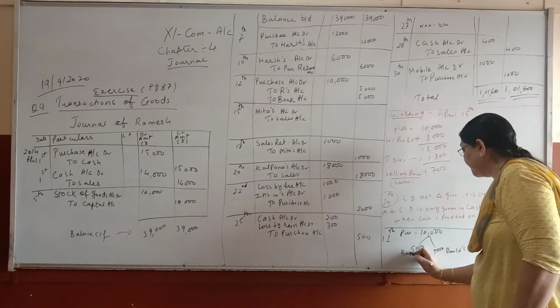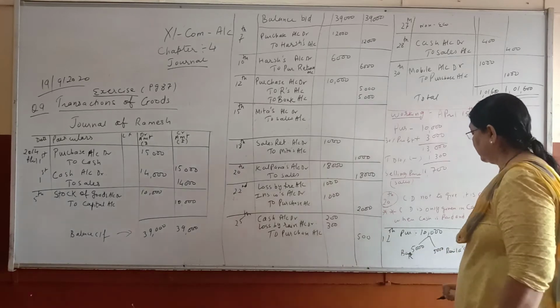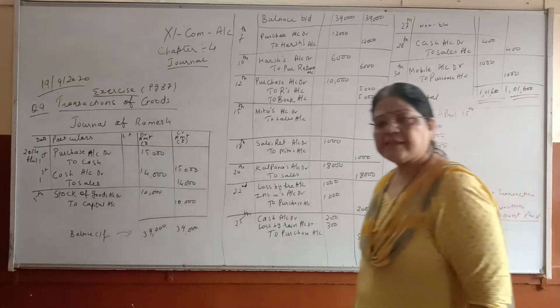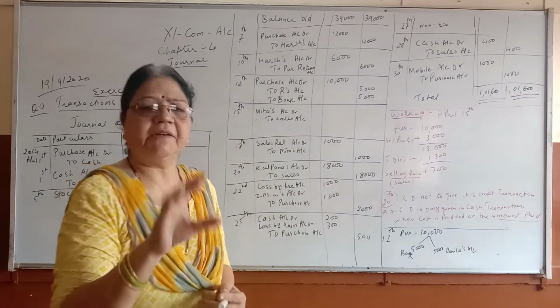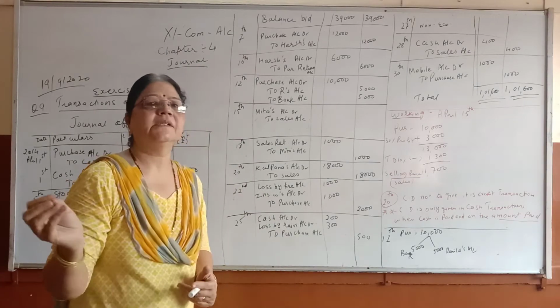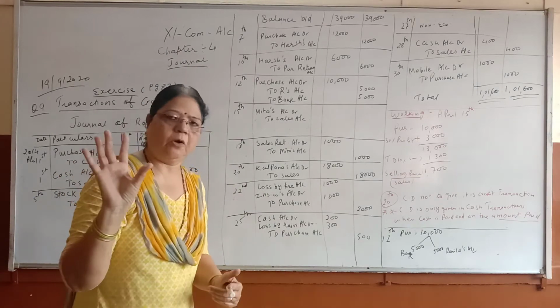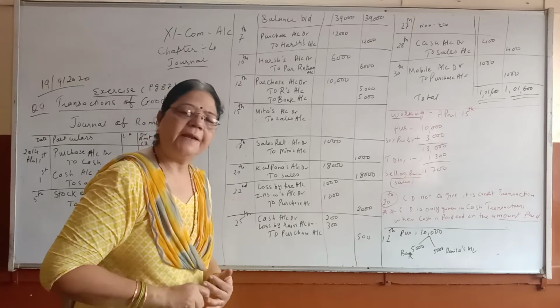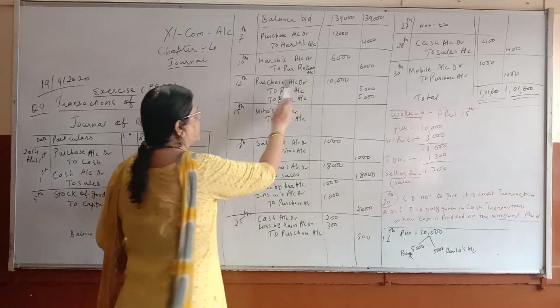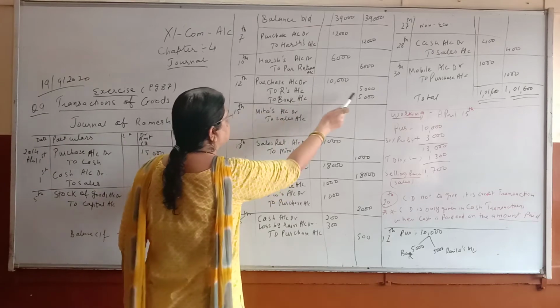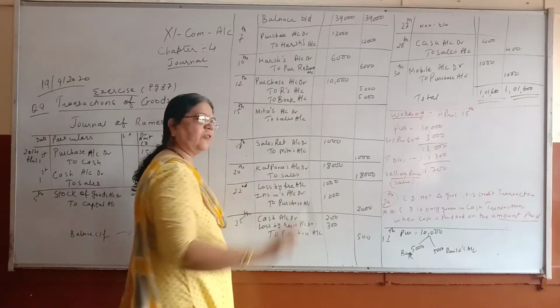This is bank. So this transaction is half cash and half credit. Whatever is cash we will write in bank, whatever is credit we will write the name of the person, because credit means the name of the person. So purchase account debit 10,000, Ramila 5,000, bank 5,000.